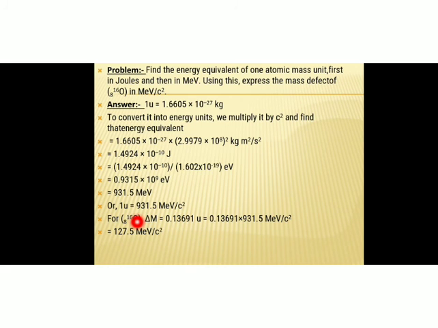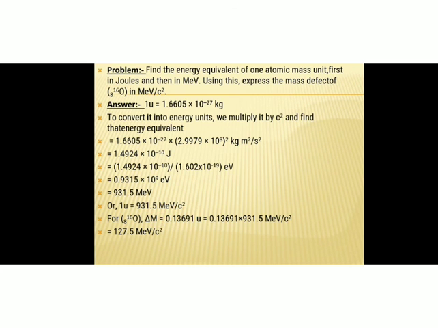Okay. So for 8O16, delta M, mass defect, is 0.13691 u, because whenever you subtract the nuclear mass from the sum of mass of the constituents, you will get the mass defect like this. And in order to convert this into MeV by C square, you need to multiply this u with 931.5, because 1 u is 931.5 MeV by C square.